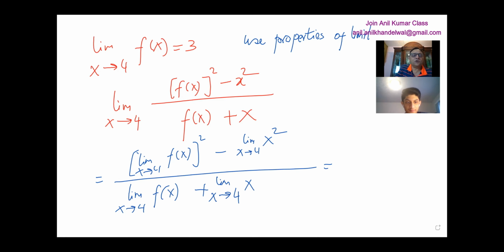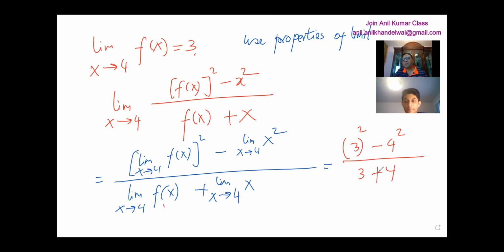So the first part here, you know the limit is 3. So it is 3 squared minus x squared, where the limit of f of x is also 3 for you, correct? It is approaching 4, so substitute the value of x as 4. The limit of f of x is 3, plus the limit of x, substitute 4 there, you get 4.